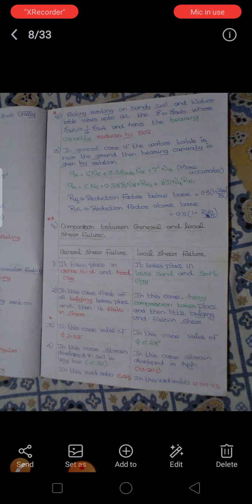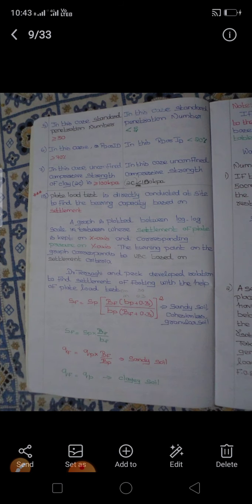In general shear failure, the strain developed in soil is very low, less than 5%. In local shear failure, the strain developed is high, 10 to 20%, because the soil is loose and the change in length of the soil will be greater. In general shear failure, the void ratio e is 0.5, and in the case of local shear failure, the void ratio is 0.75. These are some other values.